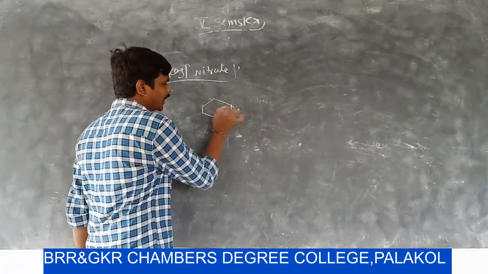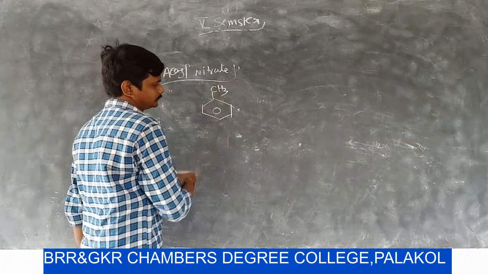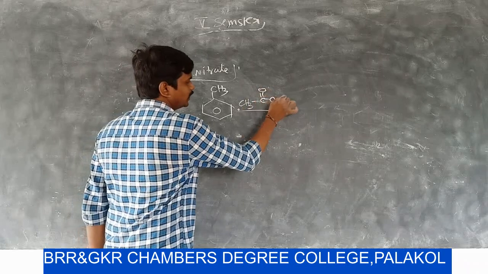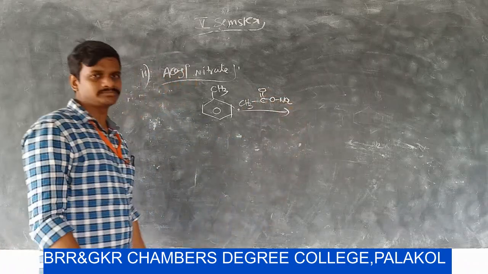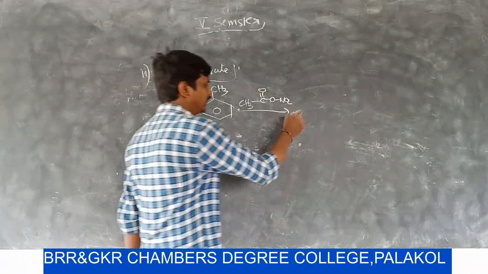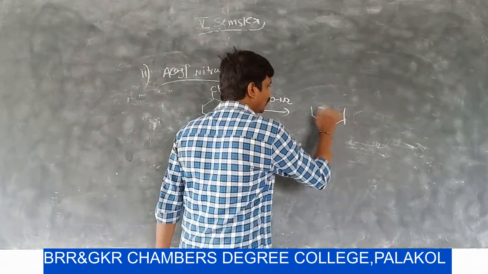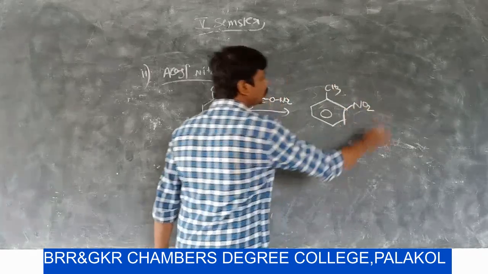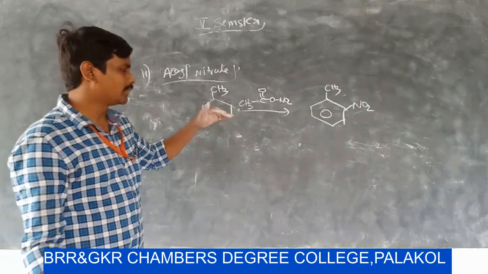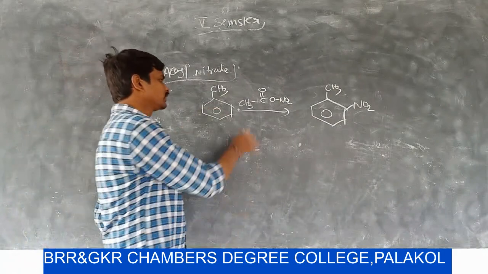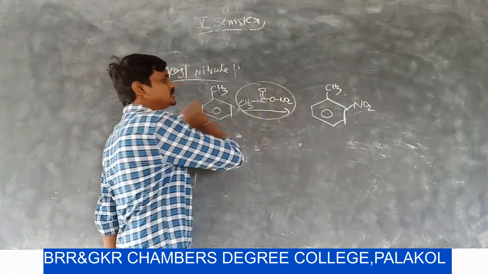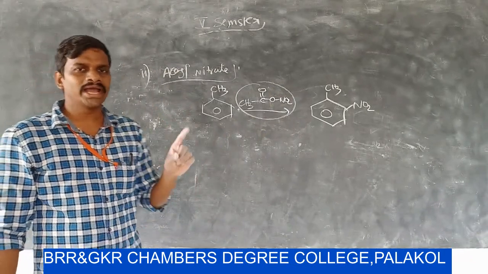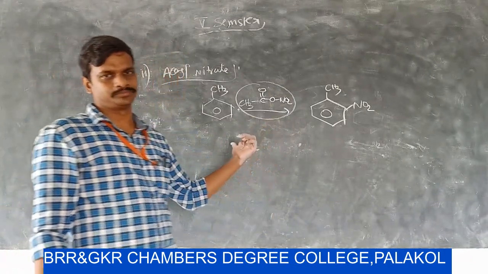For example, if we take toluene, toluene upon treatment with acyl nitrate, then we can get only one product, that is ortho-nitrotoluene. I already told you that this acyl nitrate is a useful reagent for introduction of only one nitro group into the molecule.